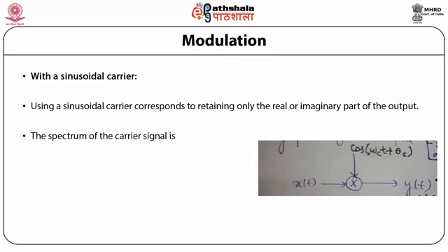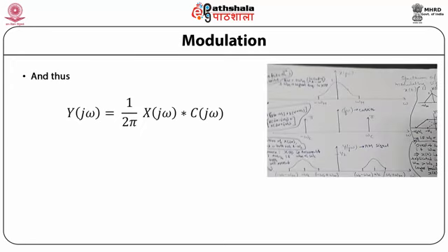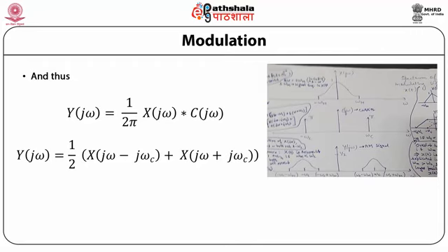So the spectrum of the carrier signal is C(jω) = π[δ(ω − ωc) + δ(ω + ωc)], and thus Y(jω) = (1/2π) X(jω) * C(jω), where Y(jω) is equal to half of [X(j(ω − ωc)) + X(j(ω + ωc))].